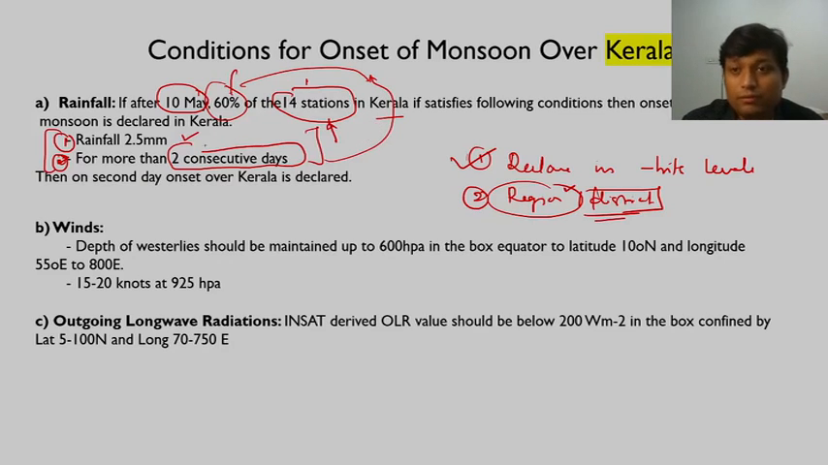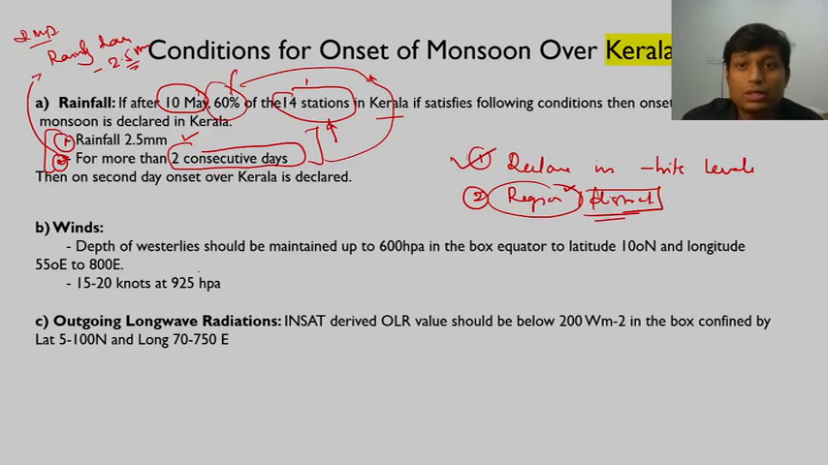One more interesting part in this: rainfall of 2.5 millimeter. So IMD declares a day as a rainy day only if rainfall exceeds 2.5 millimeter, right? And that is why we are considering that particular part. Now this is part number 1. There is one more story to this.